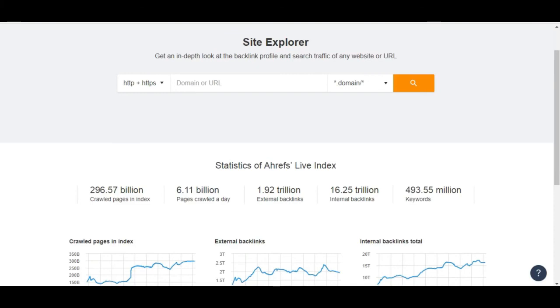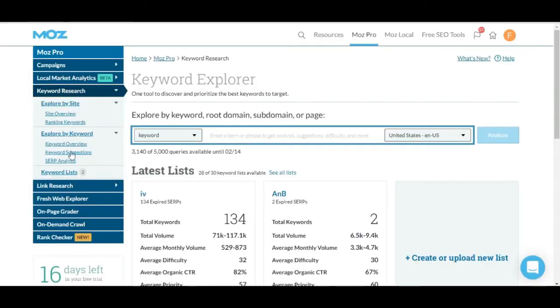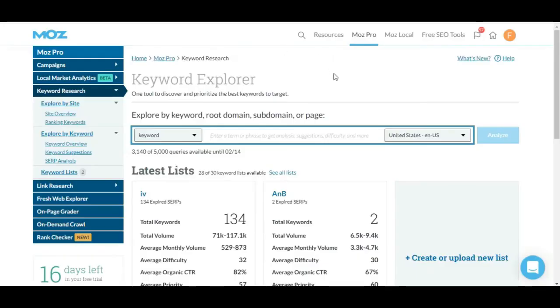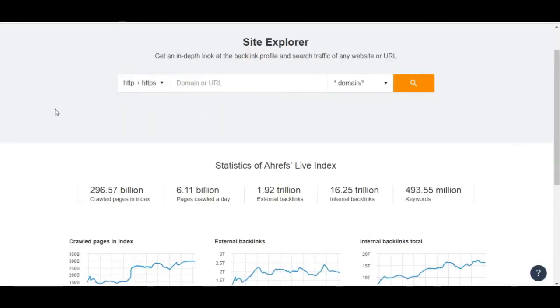The next one is Moz. I'm using a Moz Pro account, and it's very affordable, I think, because I'm using trial versions when I'm running some kind of marketing campaign. And if you can't afford to buy, you can ask someone else.